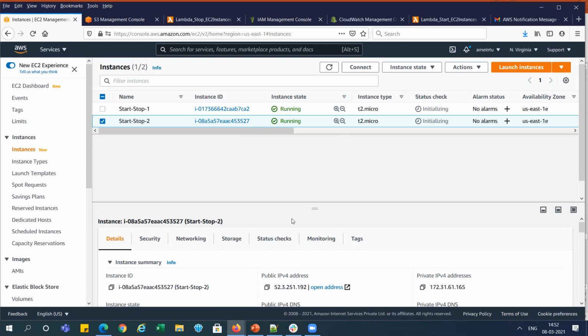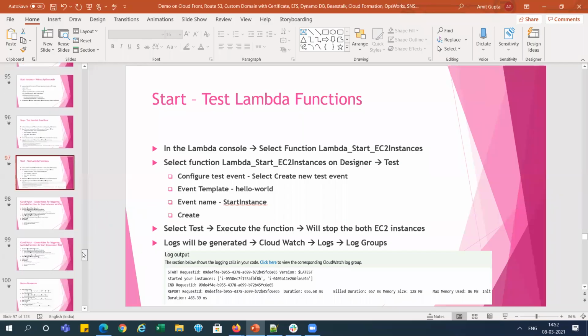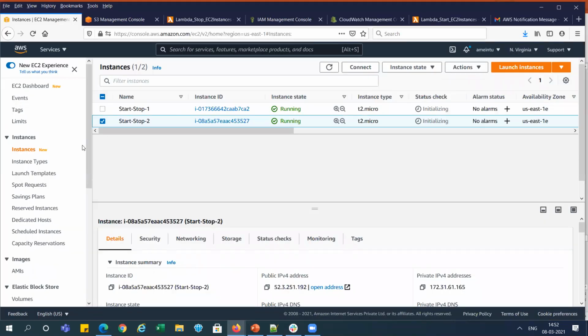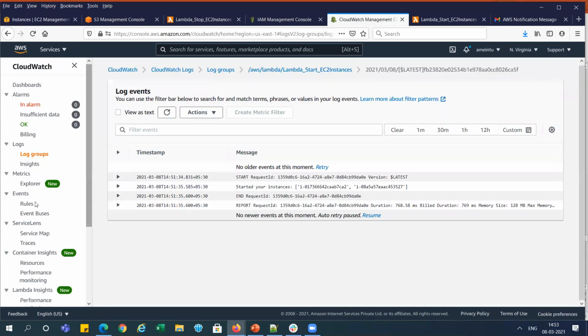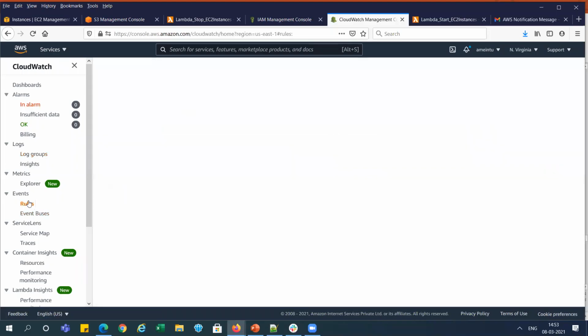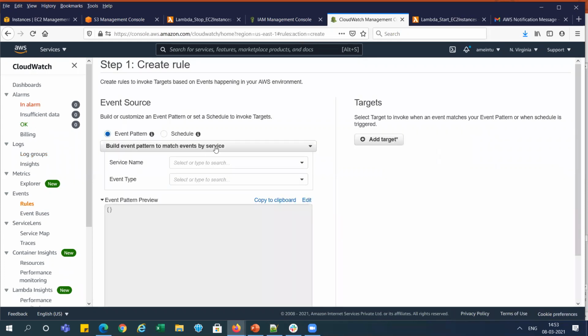So we have done this, and after that we need to schedule it, right? So how can we do it? For that we will use CloudWatch. We will create a rule for stopping instances at 6 p.m. So we will go over there. You can see in CloudWatch, events rules are there, right? So we will go to rules here, and you can create rules here. Multiple rules you can create here.